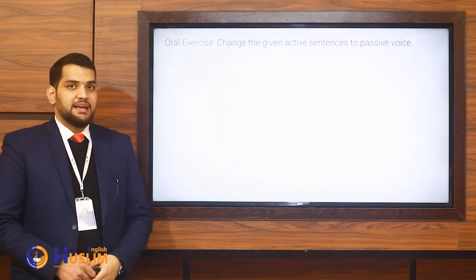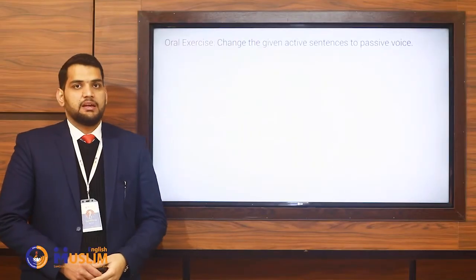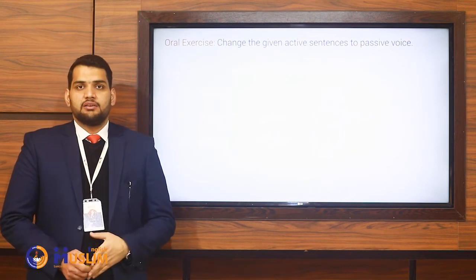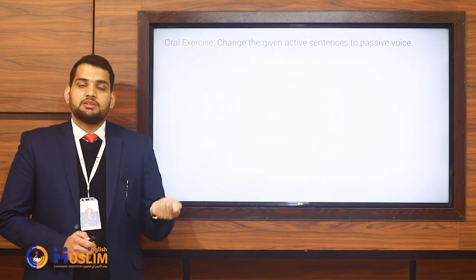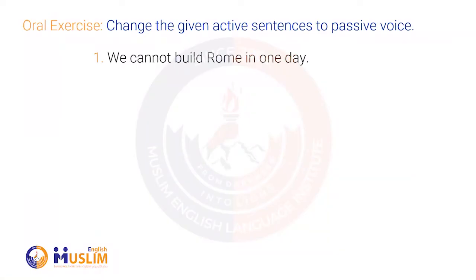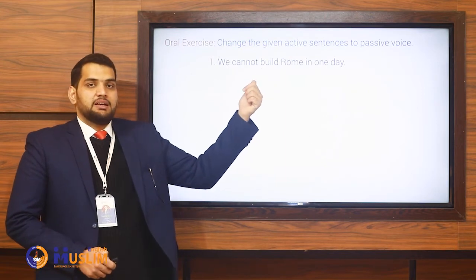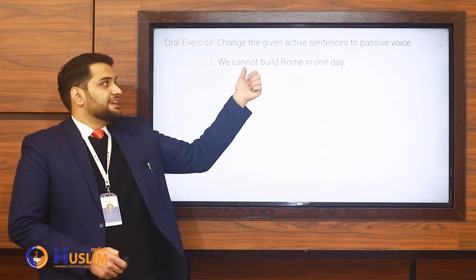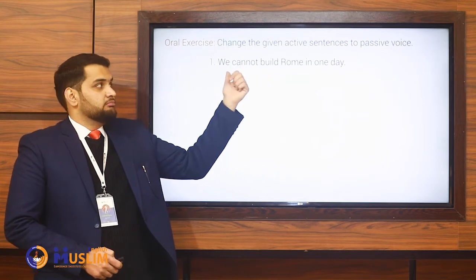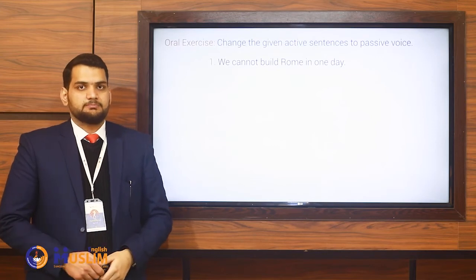Now let's do an oral exercise. So here you have to change the given active sentences to passive voice. So there are 8 sentences. In all of them we have got modals, but they are used in active voice. I want you to change them to passive voice. So for example, number 1, we cannot build Rome in one day. So here the modal is cannot and the verb is build. So in passive you will say Rome cannot be built by us in one day, or by us is something optional. So now you do the rest of them.